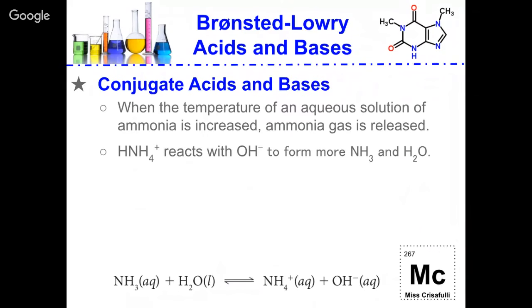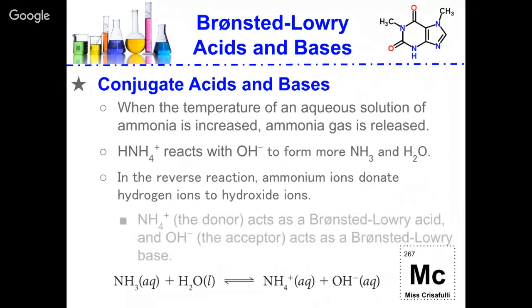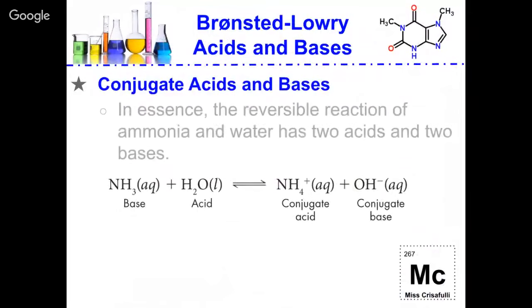The NH4 plus reacts with the OH to form more NH3 and H2O. In the reverse reaction, ammonium ions donate hydrogen ions to hydroxide ions. NH4 plus, the donor, is going to act as the Bronsted-Lowry acid, and the OH minus, the acceptor, is going to act as the Bronsted-Lowry base. In essence, the reversible reaction of ammonia and water has 2 acids and 2 bases in it.